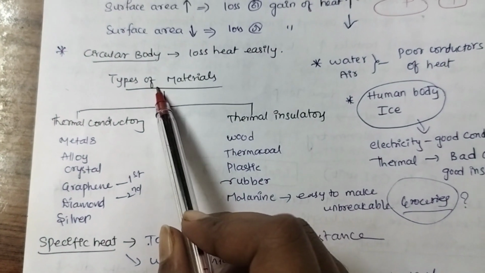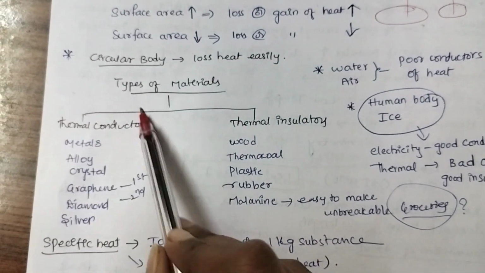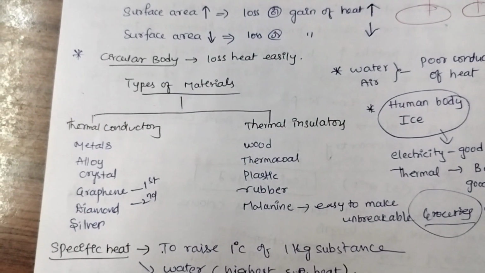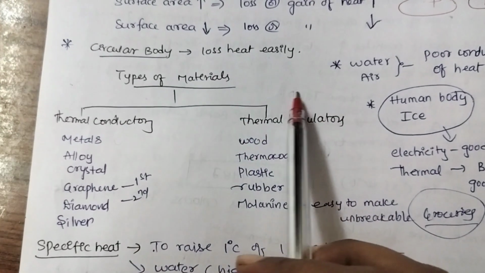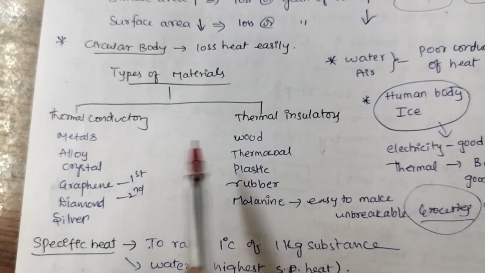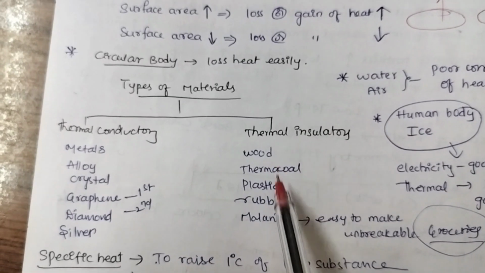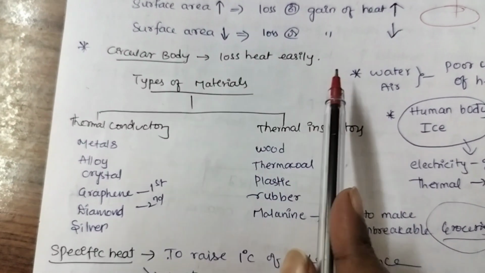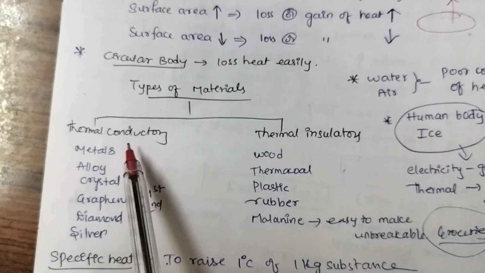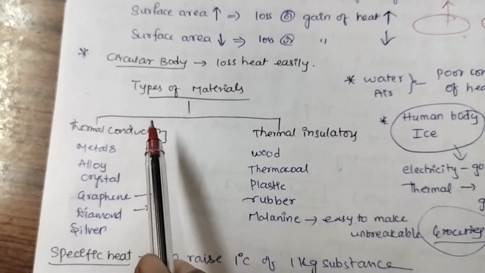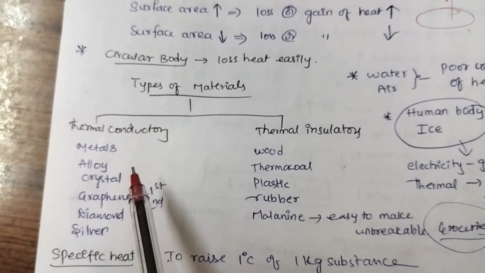These are the types of materials which are thermal conductors and thermal insulators. Thermal conductors are materials which allow heat to pass through them. Thermal insulators are substances which do not allow heat to pass through them.